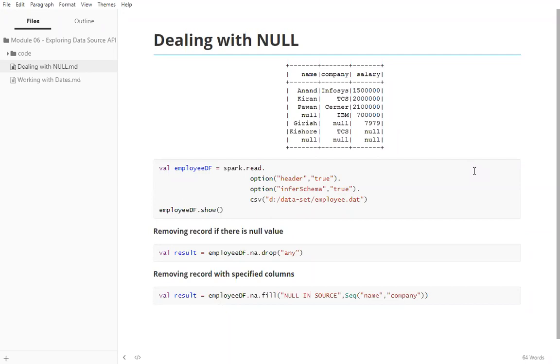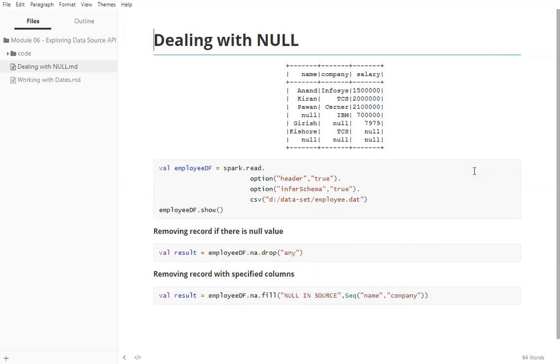Now, can you tell me when exactly you get null values when you're dealing with your data? Anybody? Can you tell me what scenarios you get null? Do you think from the real-time data you get null values? Once we have Mongo kind of data, when there is no key value pair, when we are fetching the data, we will get the null value.